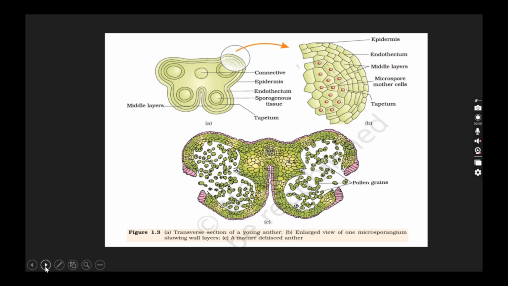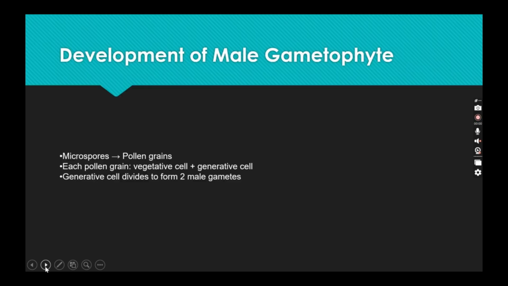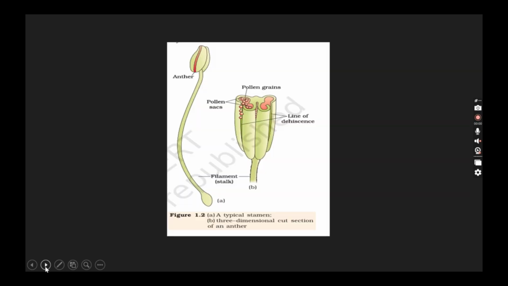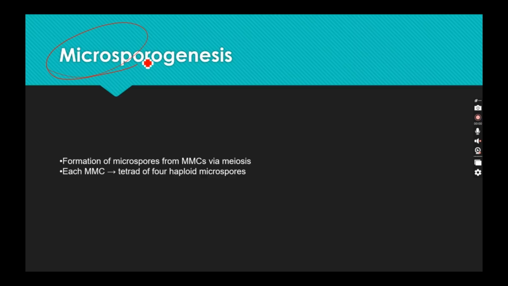So yes, we were here. I was telling you about this pollen grain and this sporangia. Now we deal with the basic structure of how this stamen looks like. Now we are going to see microsporogenesis, which means formation of microspores or male gametes from the microspore mother cell via meiosis.